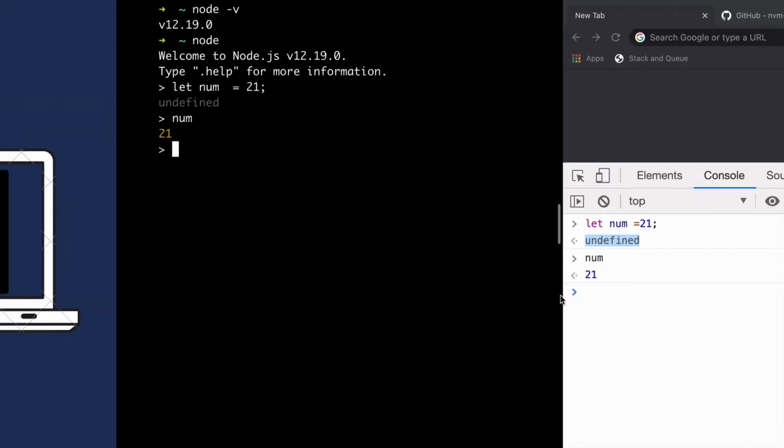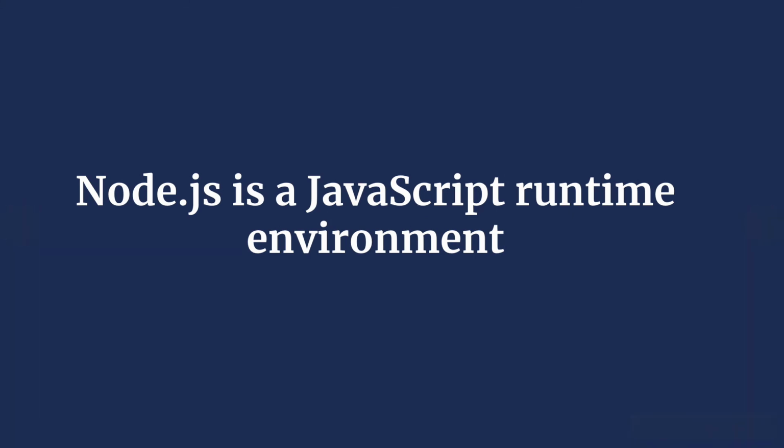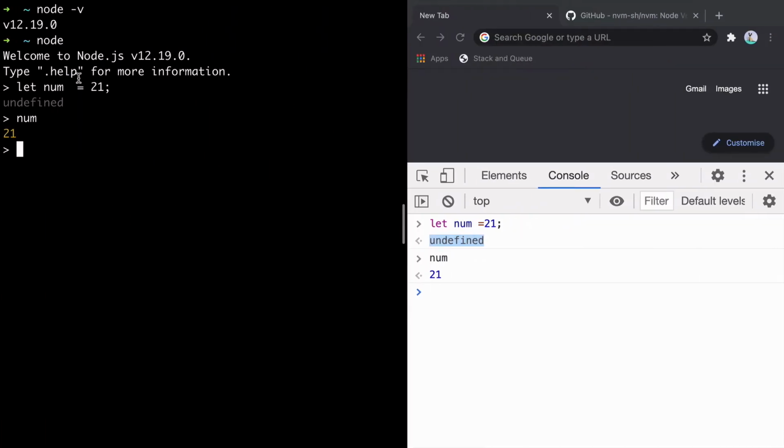So now if you go back and try to understand the definition of what is Node, you will be able to understand it better. It says Node.js is a JavaScript runtime environment. It means that Node is a JavaScript runtime environment in which you can execute JavaScript on the terminal or operating system. But there are some differences between executing in the browser environment and executing in the terminal environment. Let's try to understand that also.